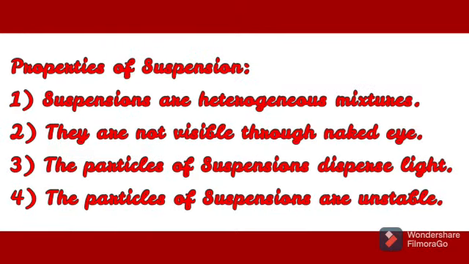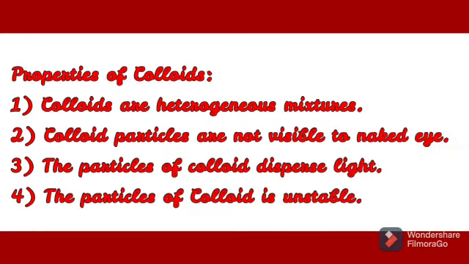And now let's see the properties of suspension. Suspensions are heterogeneous mixtures. They are visible to the naked eye. The particles of suspension disperse light. The particles of suspension are unstable. And finally, let's summarize the properties of colloid. Colloids are heterogeneous mixtures. Colloid particles are not visible to the naked eye. Their particles disperse light, and their particles are stable.